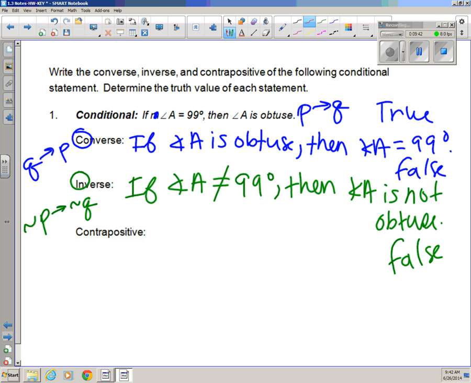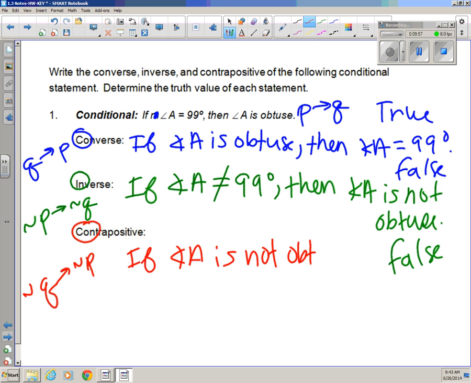Last but not least, the contrapositive. That's where not only do you change order, but you also negate. So if angle A is not obtuse, then angle A does not equal 99 degrees.